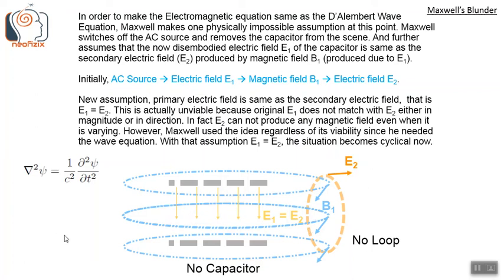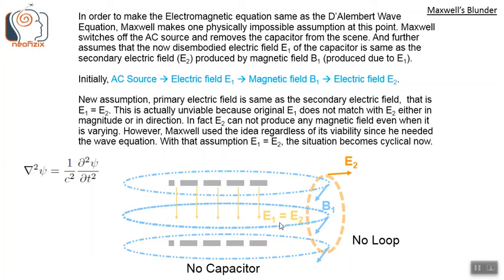That is, initially, the AC source was producing the primary electric field E1, which in turn produced the primary magnetic field B1, and which produced the secondary electric field E2. But according to the new assumption, the primary electric field is the same as the secondary electric field. That is, E1 is equal to E2. This is actually unviable because the original E1 does not match with E2 either in magnitude or in direction. In fact, E2 cannot produce any magnetic field even when it is varying. However, Maxwell used the idea regardless of its viability since he needed the wave equation.